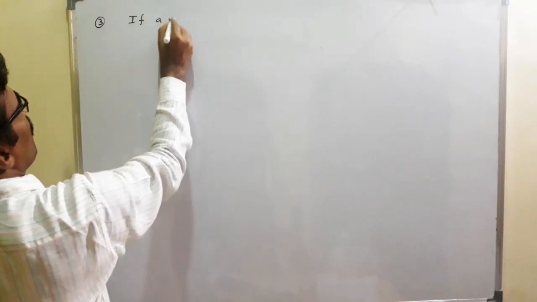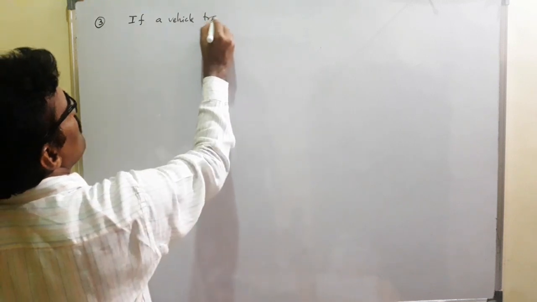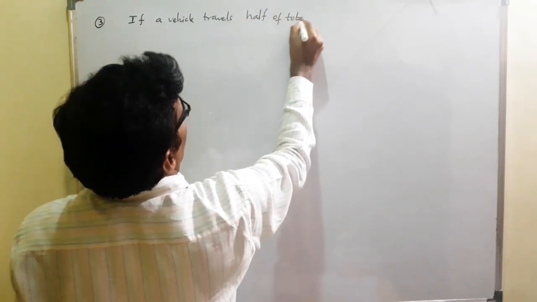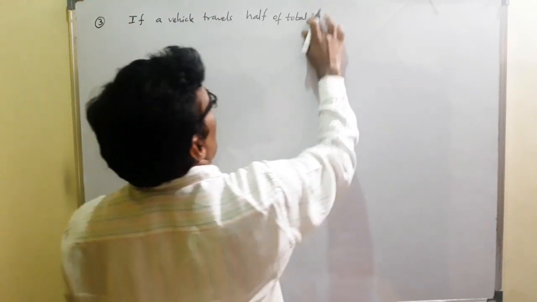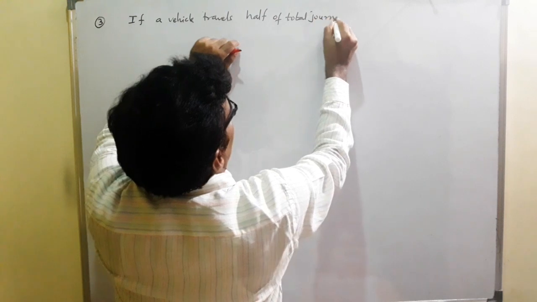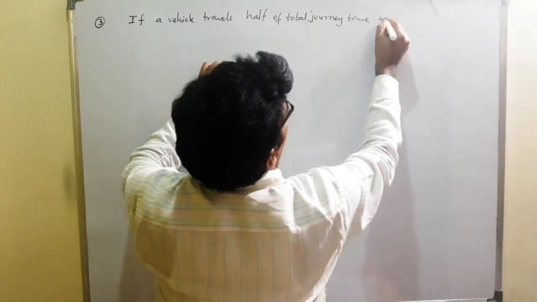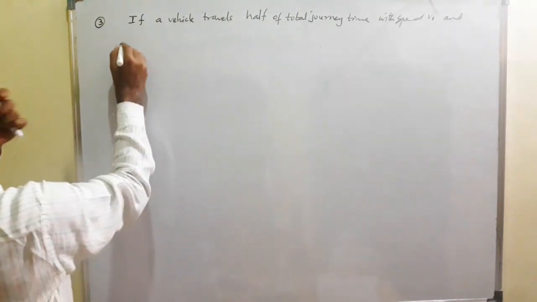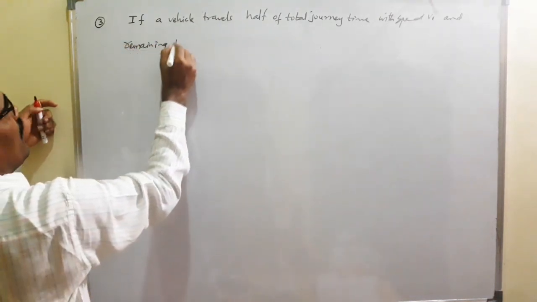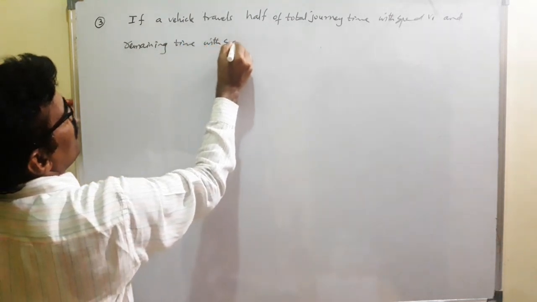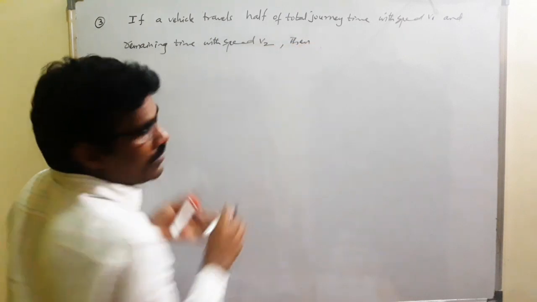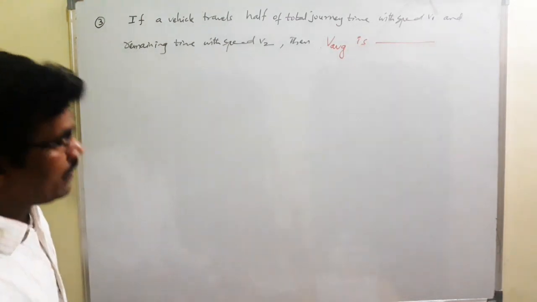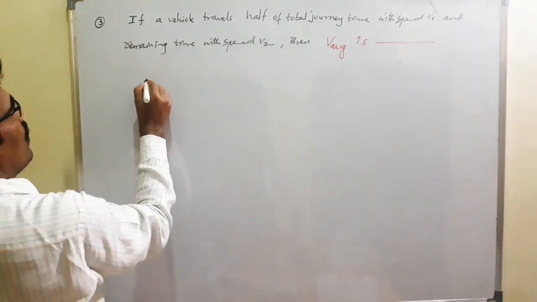If a vehicle travels half of the total journey time with the speed v1 and the remaining time with the speed v2, then the average speed is... Tell me. So, options.